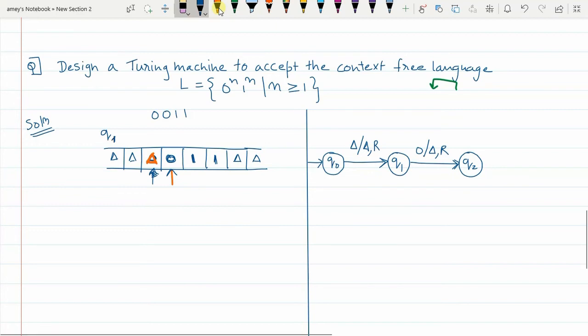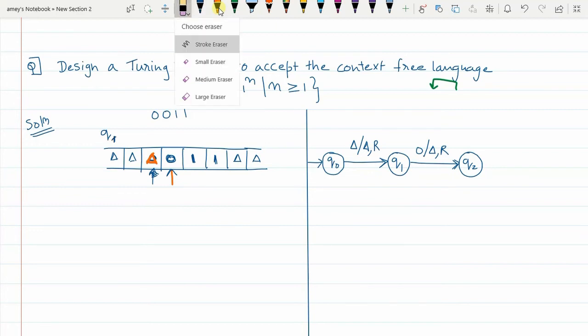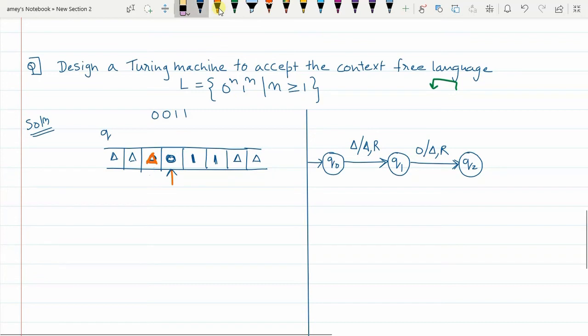Okay, and in this way I will go to which state? I will go to Q2 state. Okay, now in Q2 state, I have marked the first 0. So I will just ignore whatever comes on the way till I reach delta here. Once I reach delta, I will come to know I have reached the end of the string. And then I will move one place to the left. Then I will come to know that this is the last one which has to be matched with that 0.